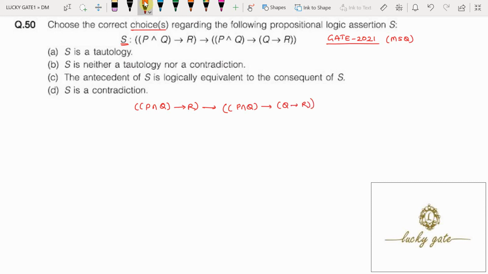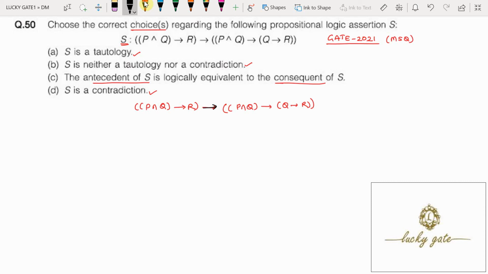Now what were the options given? The options are: S is a tautology, S is a contradiction, S is neither tautology nor contradiction, and the antecedent of S is logically equivalent to consequent of S. Here, the very first thing we need to check is whether this propositional logic is a tautology or not. Assume this propositional logic is not a tautology.